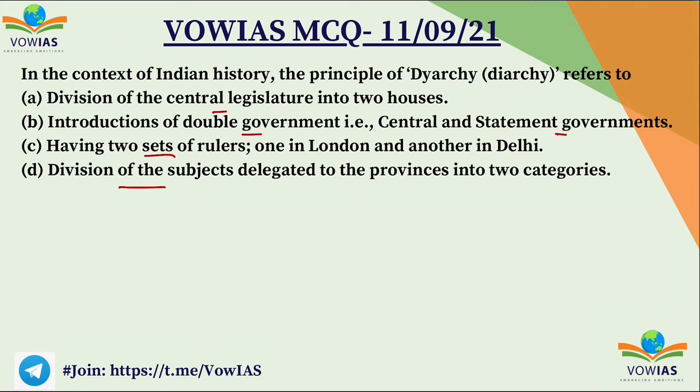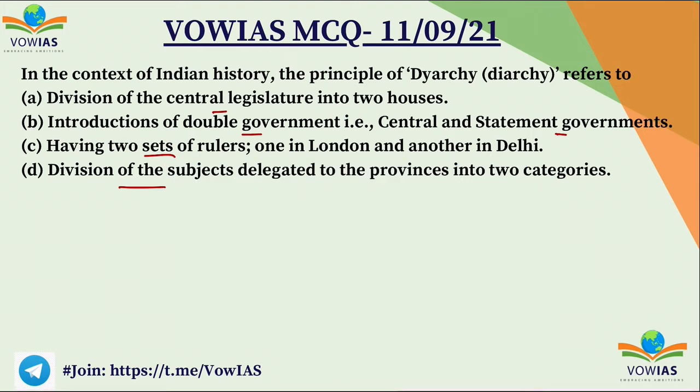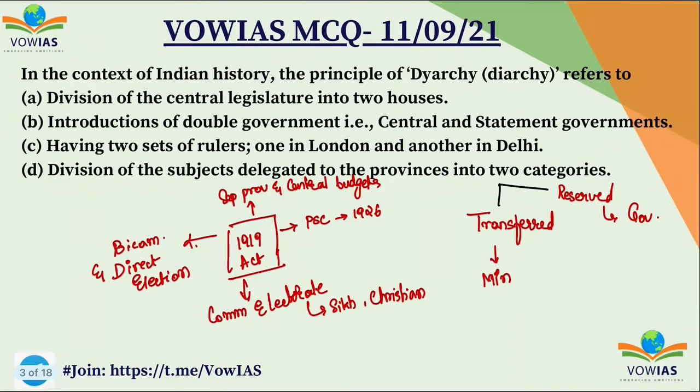Yesterday it was Vinay Tiwari who gave the correct answer. The correct answer for this question is D, division of subjects delegated to the provinces into two categories. This diarchy was introduced in the 1919 Montagu-Chelmsford reforms. The Act was passed in 1919, where Chelmsford was the viceroy, and during that time this diarchy was introduced.